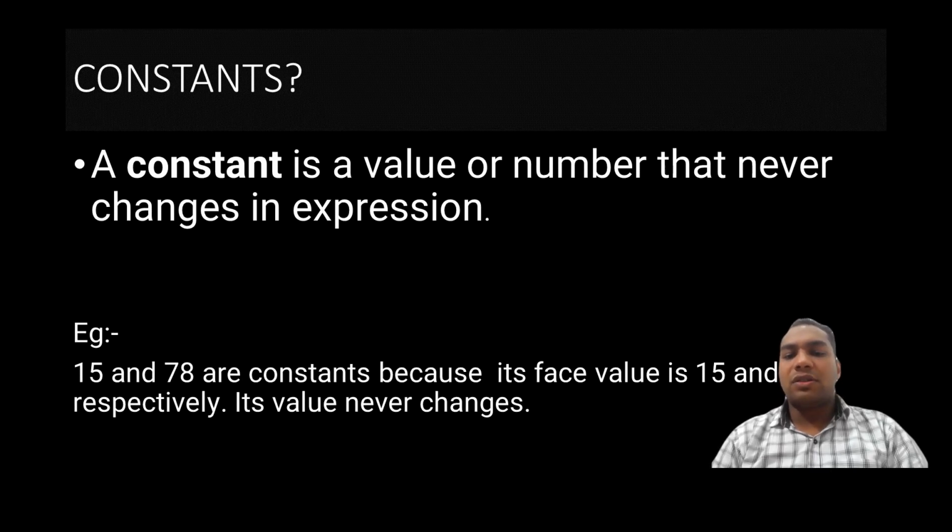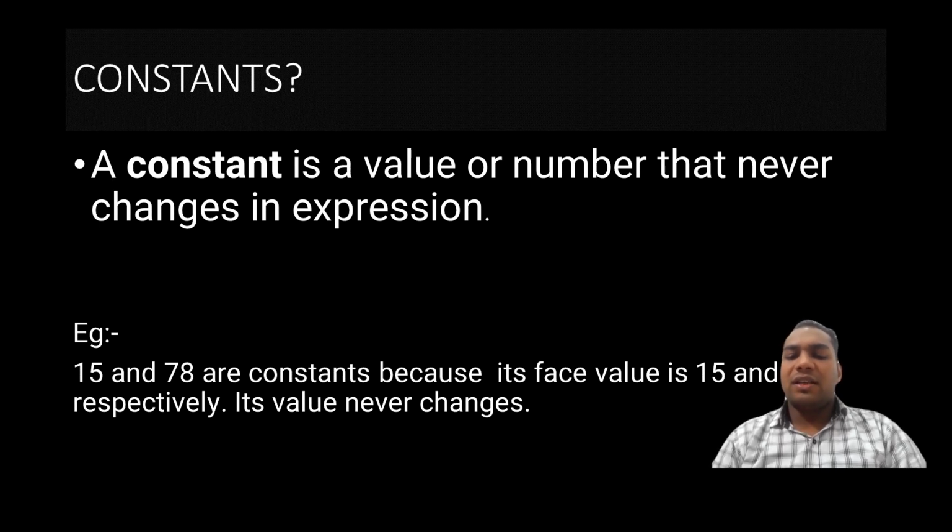What is a constant? A constant is a value or number that never changes in an expression. It means if we are using an expression and it has a number or value which never changes its nature, its value, then it is called a constant. Like if someone asks me what is the value of 15, I say 15 is the value. 15 has the value 15. If anyone asks what is the value of 78, it simply means 78 has a face value of 78.